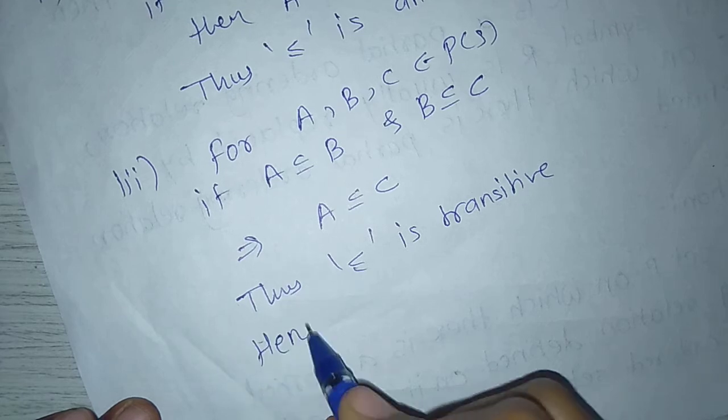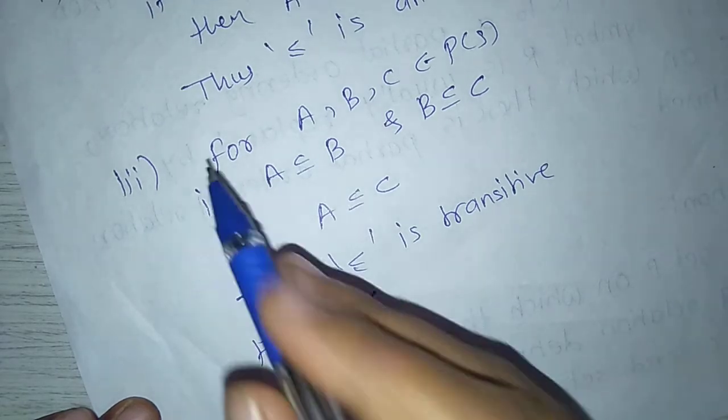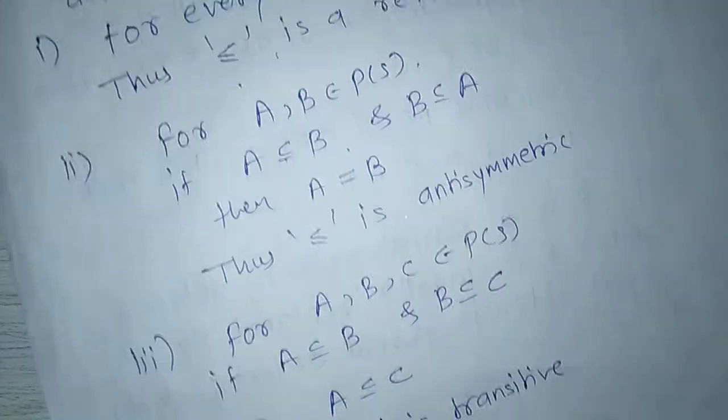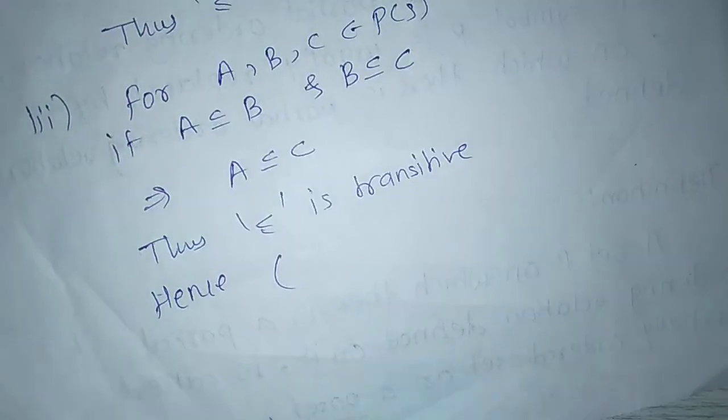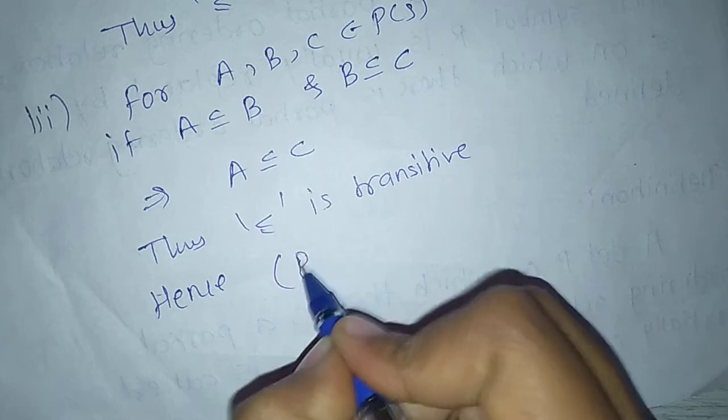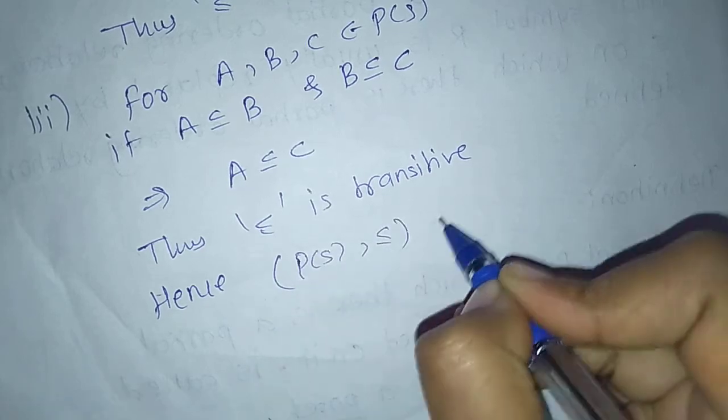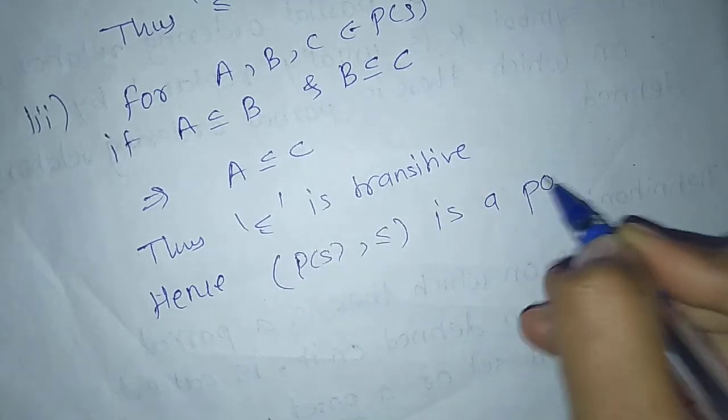Hence, by 1, 2, 3, (P(S), ≤) is a poset.